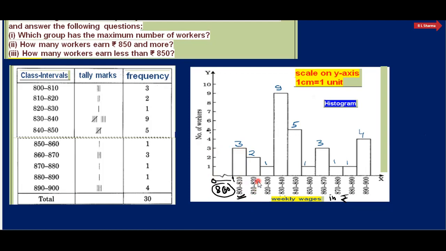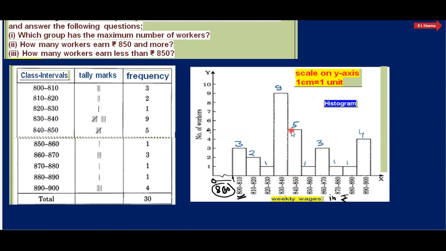810 to 820 in class interval, number of workers are 2, so this is 2. For 820 to 830, the number of workers is 1, so the height is 1. In the class interval 830 to 840, the workers are 9, so here it is 9. 840 to 850, that is 5, so this is 5.